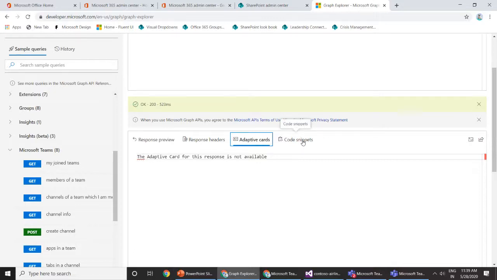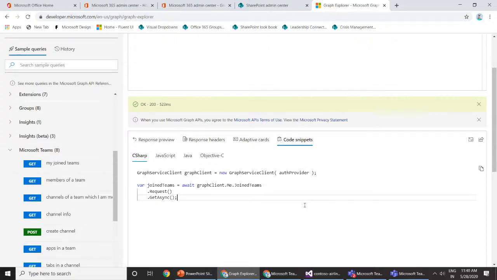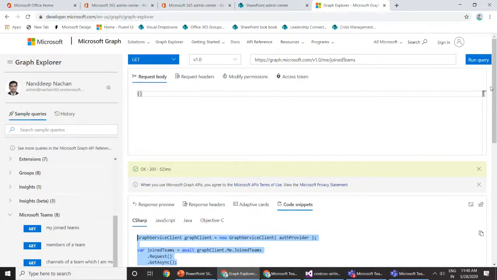If I want to use this functionality inside my code, I can switch to the code snippets window. From here I can get this code and start using it against my teams, so that once I execute this piece of code, it will return all of the teams which I have joined. We are going to use this code in our demo, but I just wanted to introduce everyone to Microsoft Graph Explorer and its new enhancements. Along with get, if you want any other operations like post, put, patch, or delete, they can be performed from here.